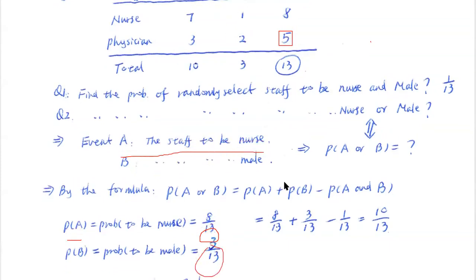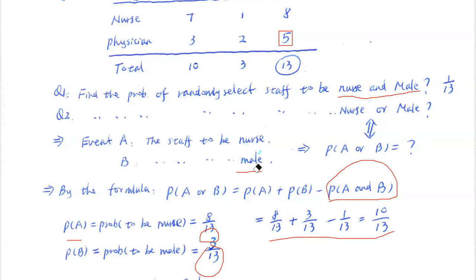Okay? So now we figure out what's P(A), what's P(B), and the masterpiece here: what is A and B? What does that mean in human language? That means we randomly select one staff, and we want that staff to be a nurse and also male. So it's a male nurse. That is actually what we just asked in question number 1. We know the probability is 1 over 13. We plug that in here. What's the answer? 10 over 13.